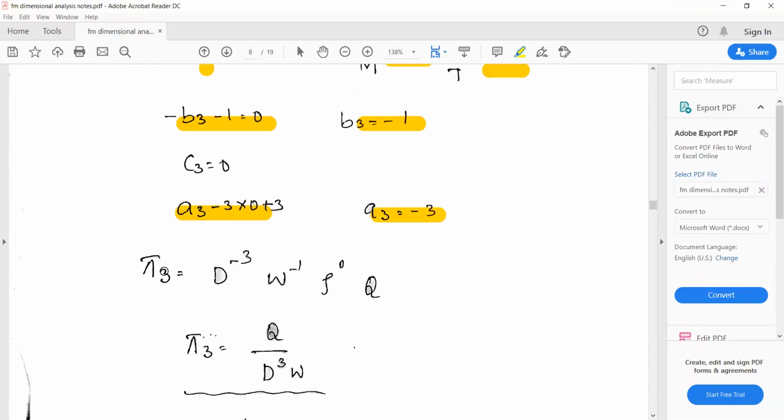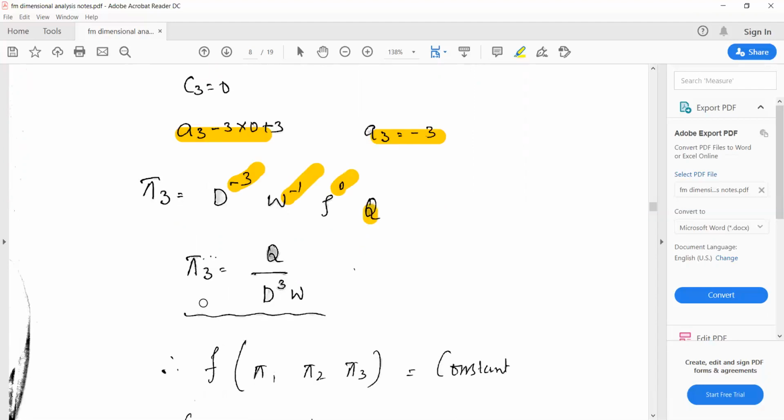So next, in place of pi 3, you can substitute D to the power of a3, omega to the power of b3 and rho to the power of c3. c3 is 0, right? Into Q you'll get, and the negative term goes down. So pi 3 is equal to Q divided by D cube and omega, because rho to the power of 0 is there, no need to cancel.